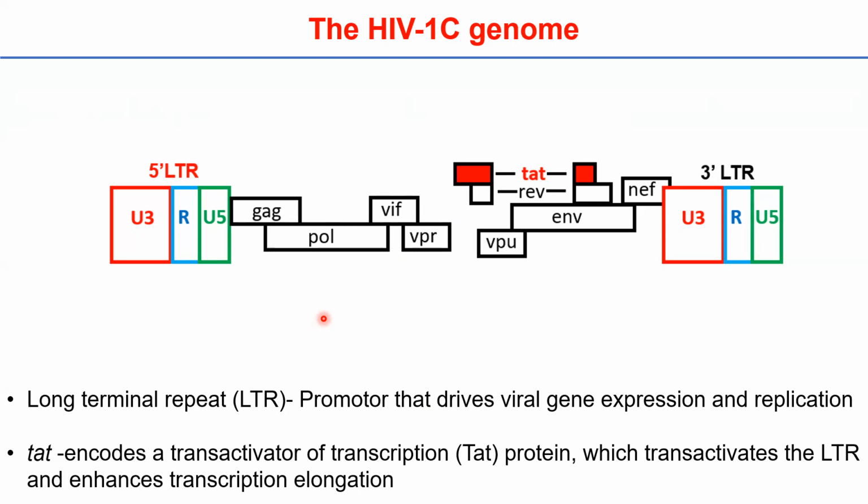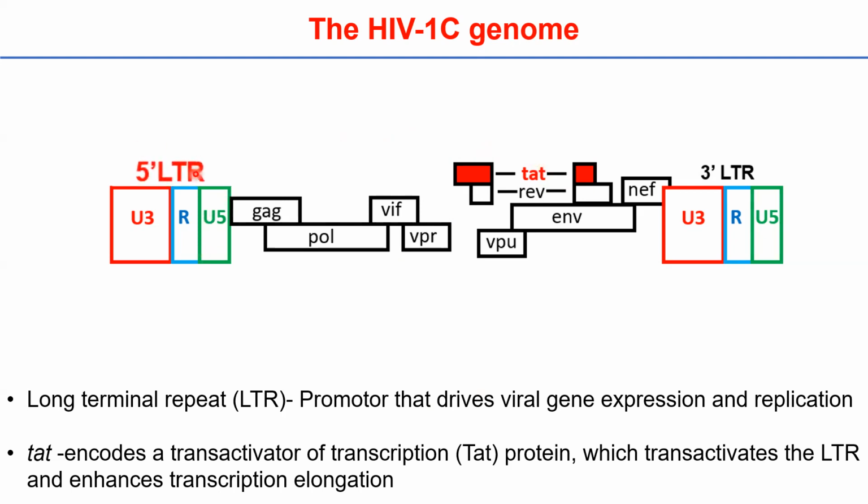So particularly within the HIV genome, one of the genes that our group focuses on is the long terminal repeat, or LTR, which is the promoter that drives viral gene expression and replication. There is also the TAT gene, which encodes a transactivator of transcription, or TAT protein, which transactivates the viral promoter and enhances transcription elongation.